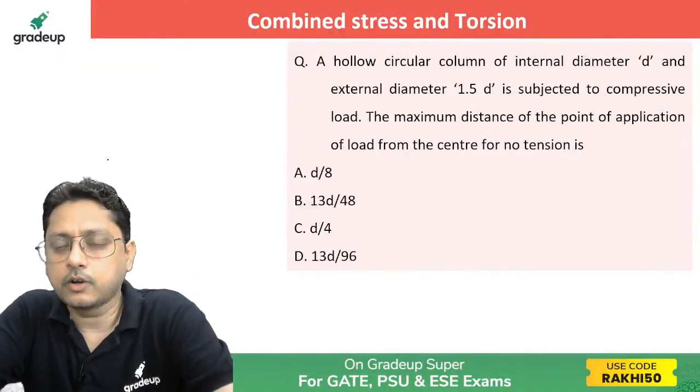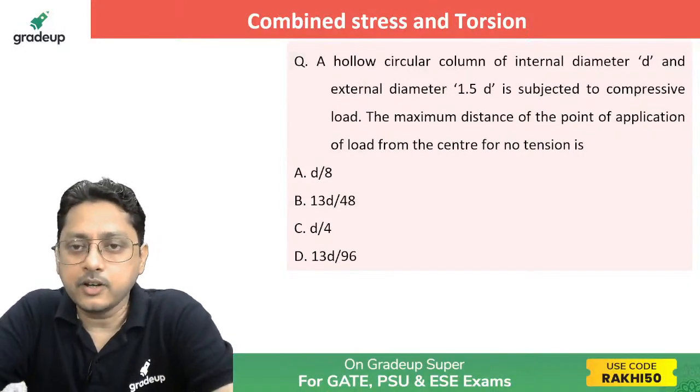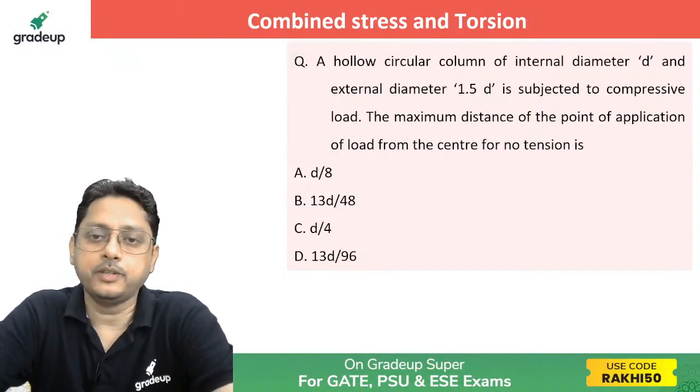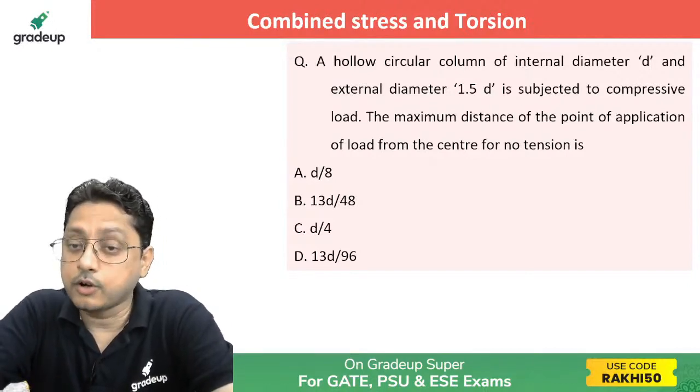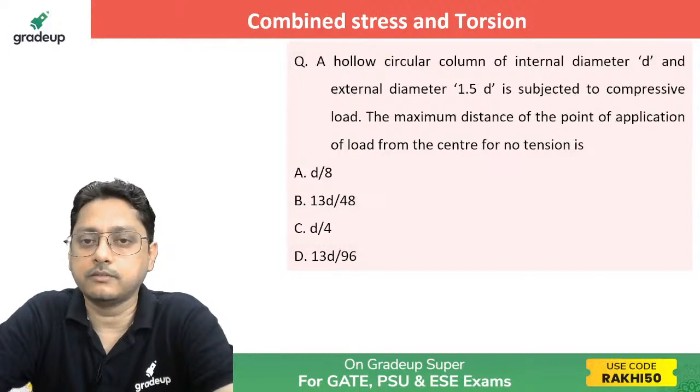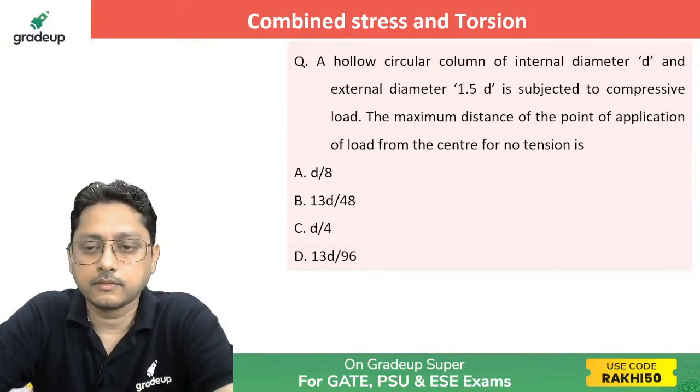Now, a hollow circular column of internal diameter D and an external diameter 1.5 D is subjected to compressive load. The maximum distance of the point of application of load from the center for no tension. What will be that one?